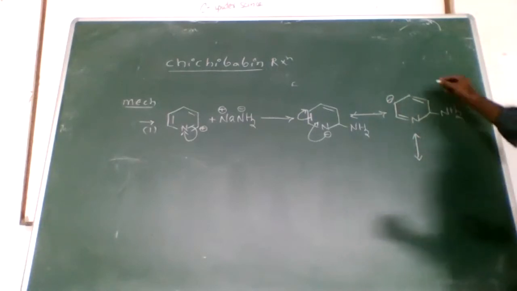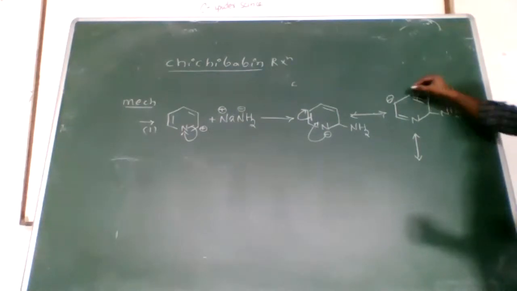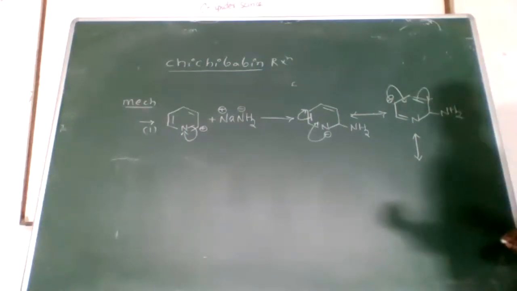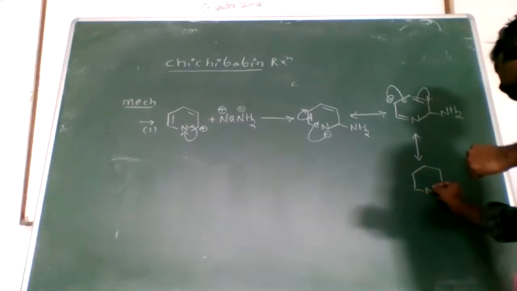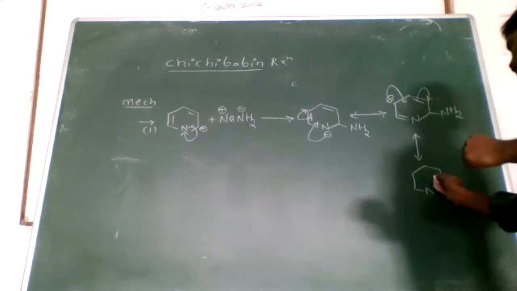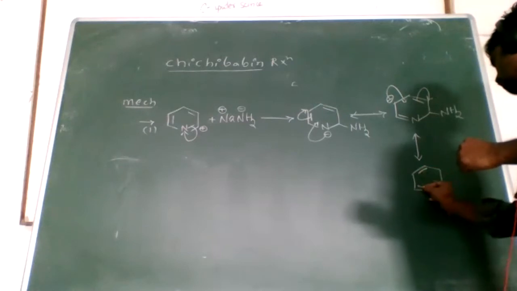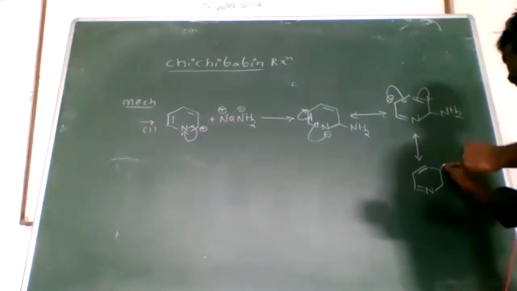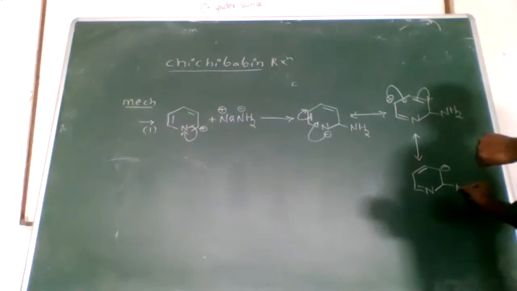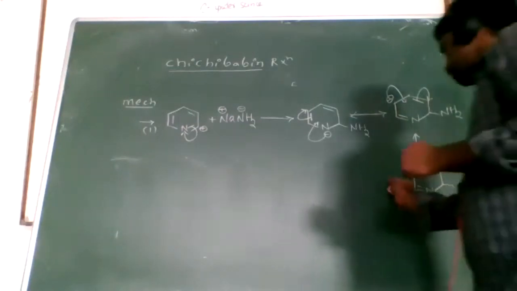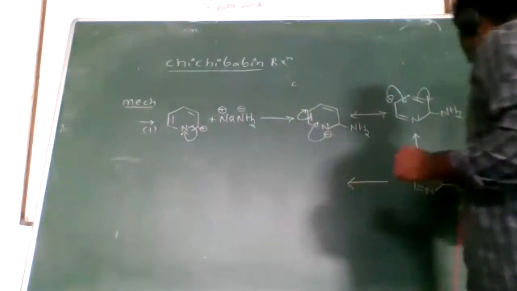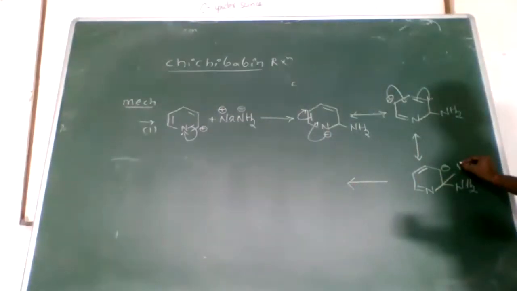So when these electrons shift to this carbon side, these come into the inside. N, here is a double bond, here is a double bond, here is a negative, here is an NH2. Okay, clear? Right, we know that here one hydrogen is there.